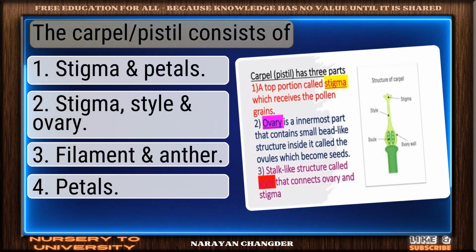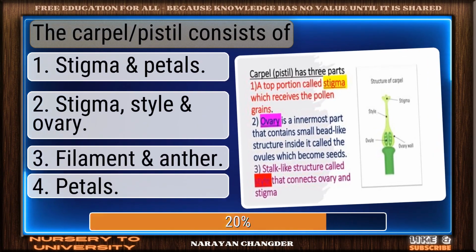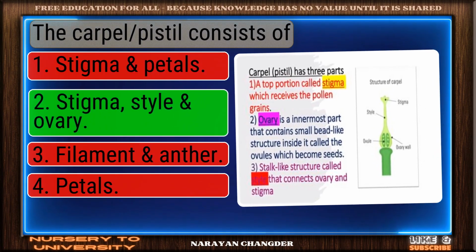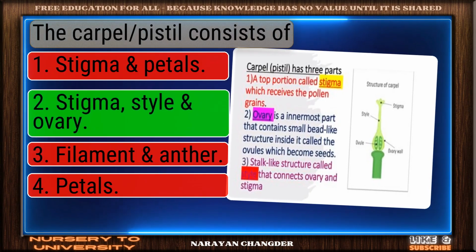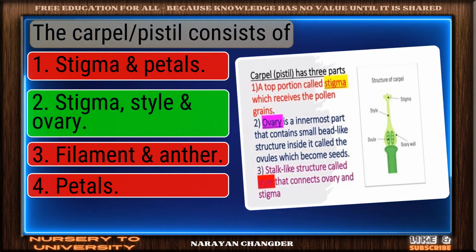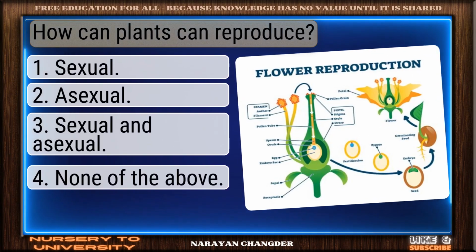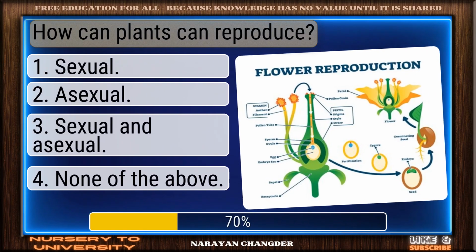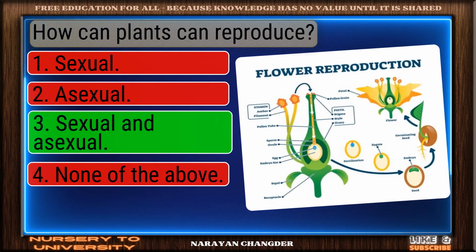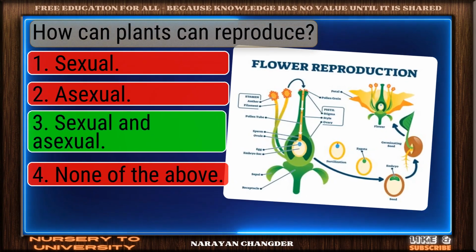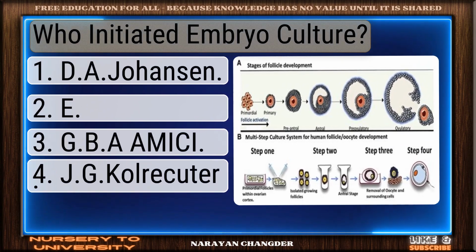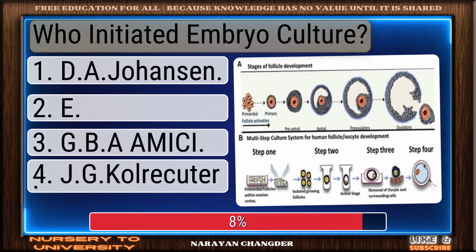Question number 197. The carpel pistil consists of. Correct response. Stigma, style, and ovary is the most accurate answer. Question number 198. How can plants reproduce? Good thinking. Sexual and asexual is the right answer. Question number 199. Who initiated embryo culture?